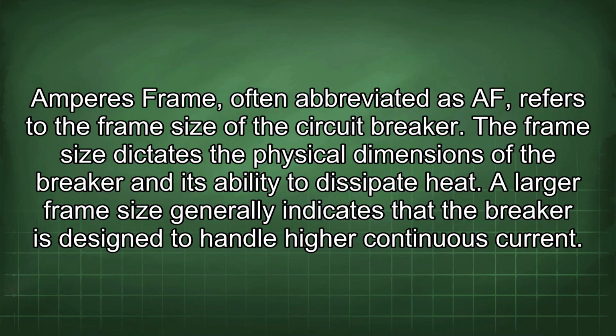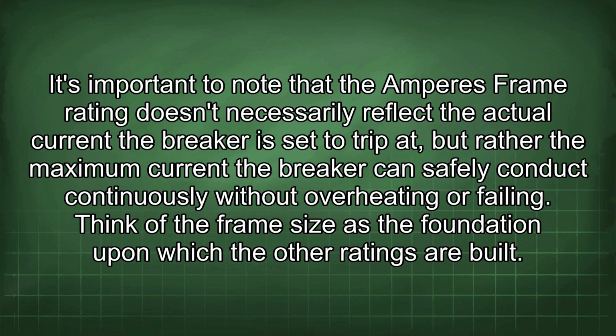Amperes frame, often abbreviated as AF, refers to the frame size of the circuit breaker. The frame size dictates the physical dimensions of the breaker and its ability to dissipate heat. A larger frame size generally indicates that the breaker is designed to handle higher continuous current. It's important to note that the Amperes frame rating doesn't necessarily reflect the actual current the breaker is set to trip at, but rather the maximum current the breaker can safely conduct continuously without overheating or failing.